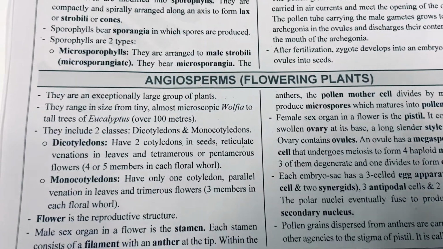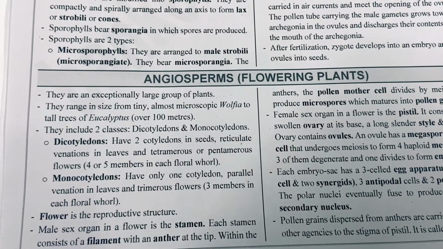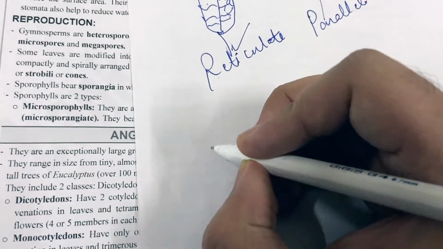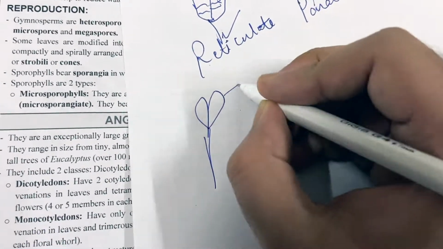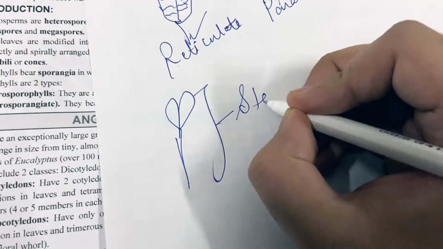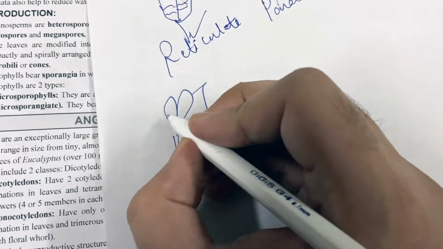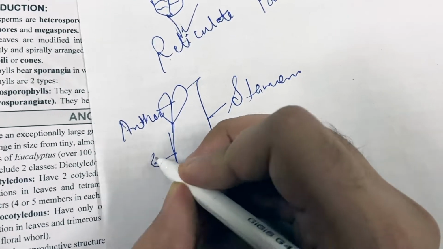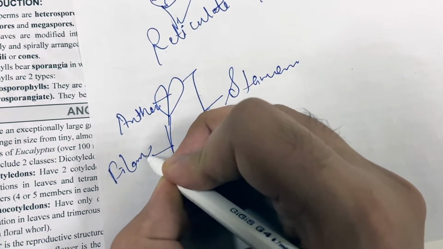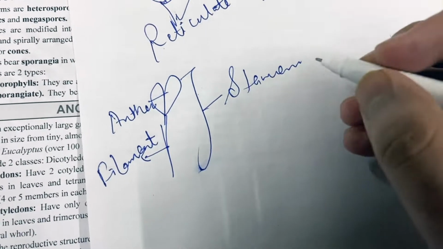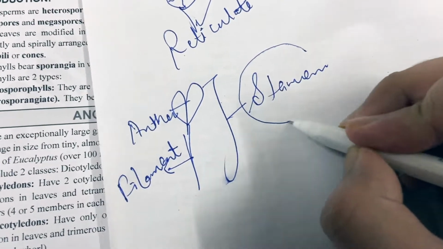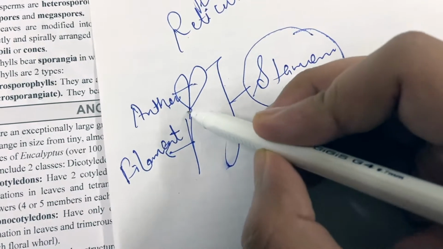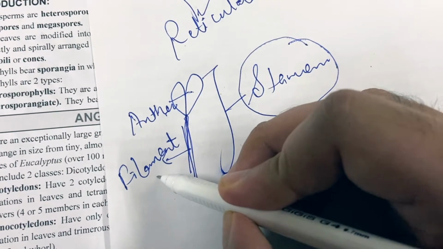Flower is a reproductive structure. Flower consists of both male part and female part. Let us understand. The male part of the flower is known as stamen, which consists of upper part, which is anther, and lower slender part, which is filament. So in a typical flower, the male reproductive part is known as stamen, which has upper part which is anther and lower slender stalk which is filament.